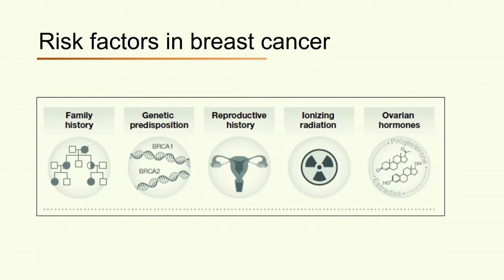Apart from age, risk factors in breast cancer include family history, genetic predisposition, reproductive history, ionizing radiation, or increased exposure to ovarian hormones. For example, a well-known risk factor group carries mutations in BRCA1 or BRCA2 genes. However, treatment options for these patients are limited and include invasive procedures or few drugs that are not well tolerated. This motivates us to take on the challenge of chemoprevention, where the intent is to stop it from developing in risk groups.